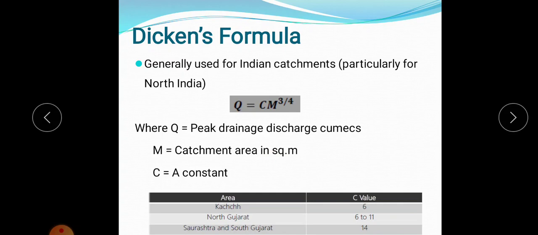For different types of area, the C value has been calculated like this: for Kutch it is 6, for North Gujarat it is 6 to 11, and for Saurashtra and South Gujarat it is 14. C is a constant, and in a problem C will be given. So Dickens formula is Q = C M^(3/4).